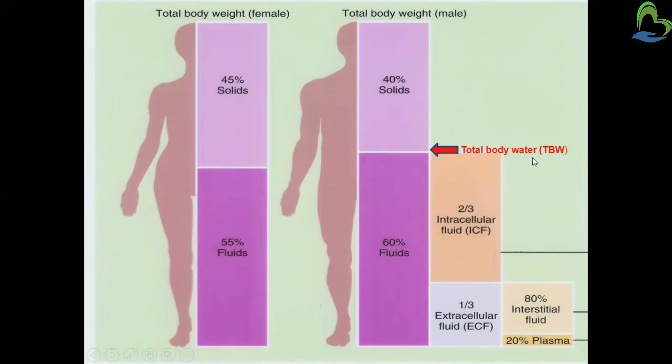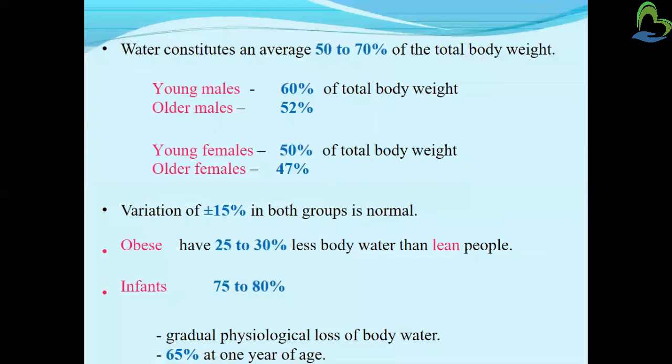So this is the total body water in the male and female. Both have different distributions of solid and fluid. Okay, and two-thirds is intracellular and one-third is extracellular fluid. So this is the total body water and its distribution in female and male. Next, from the image, the conclusion is that water consists of an average 50 to 70% of the total body weight. It means in every person, man or woman, 50 to 70% of the total body weight is water.